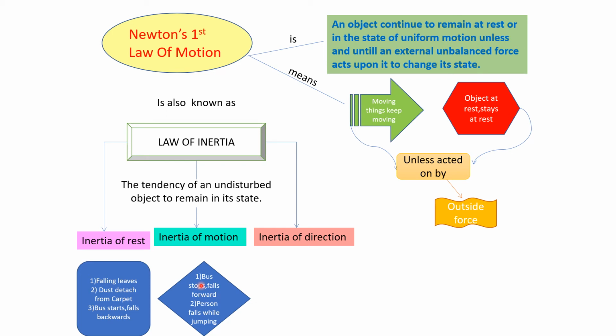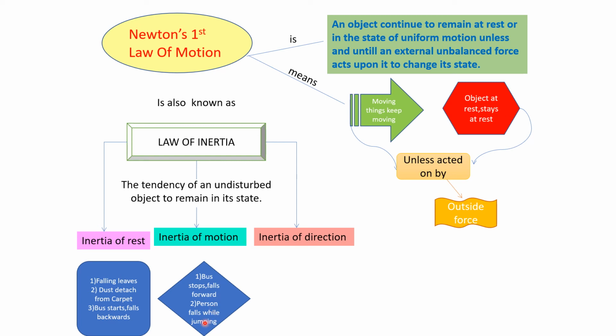Now, inertia of motion, the first example: if the bus stops, then we fall forward. Initially the bus was moving, right? The bus was moving, that means the lower part of our body, which is in contact with the bus, was also in motion. But the moment the bus stopped, the lower part of our body comes to rest, but the upper part tends to remain in the state of motion due to inertia of motion. Since the upper part tends to keep moving, if you keep moving forward, if you keep studying, you will come first, right? Or you'll score good. That means you're moving forward in life. So if the upper part is in motion, it would come forward, right?